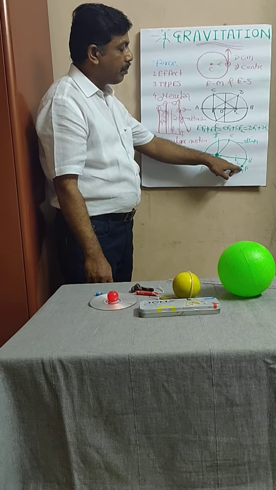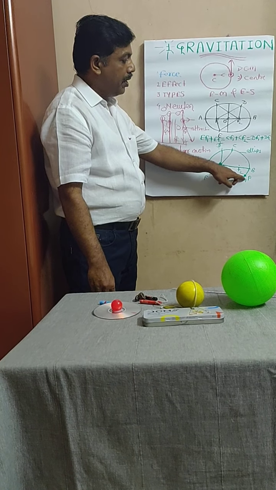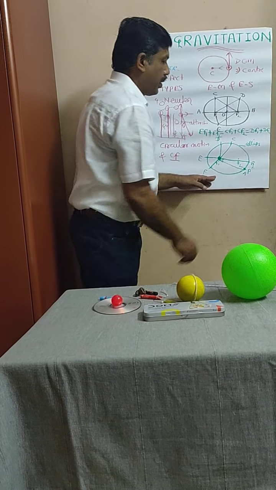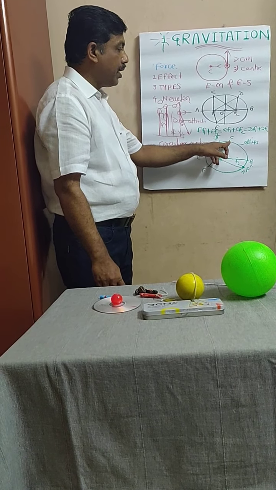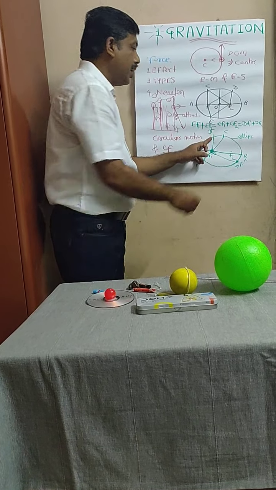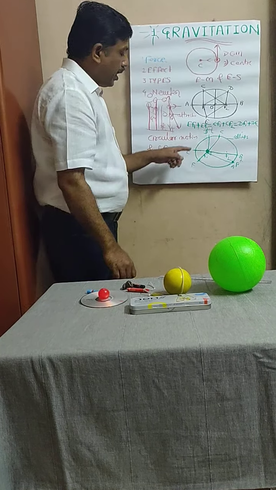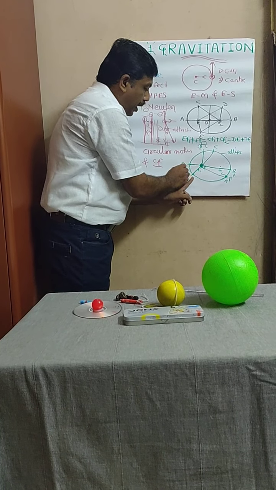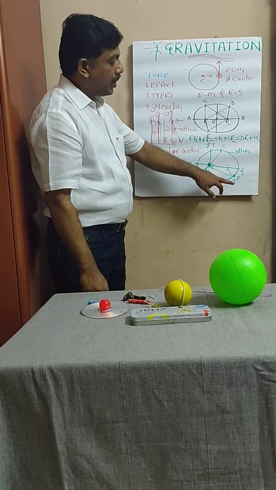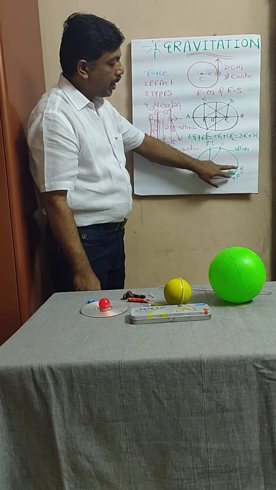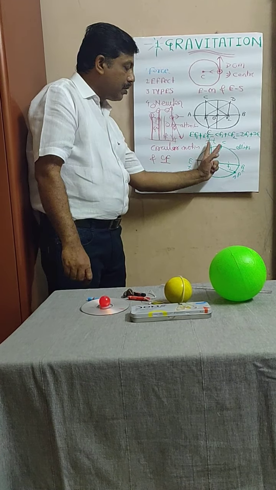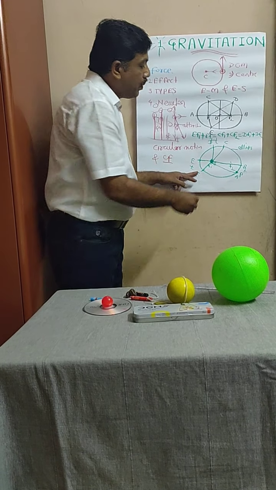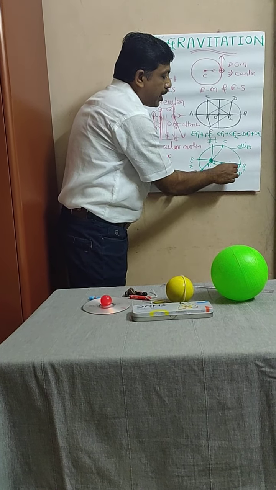Suppose the planet is present at point A. It has covered this much of path AB in time t. Again, the planet will be here. It has covered the path CD in time t. Again, the planet will be here. It has covered the path EF in time t. That means, in time t, which paths did your planet cover? AB. Then which path? CD. Then which path? EF.